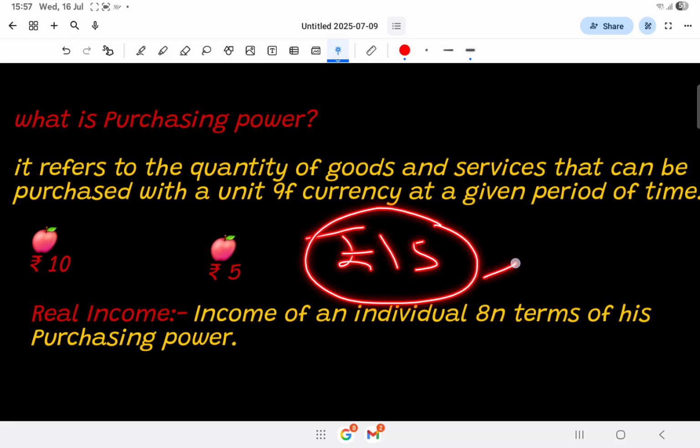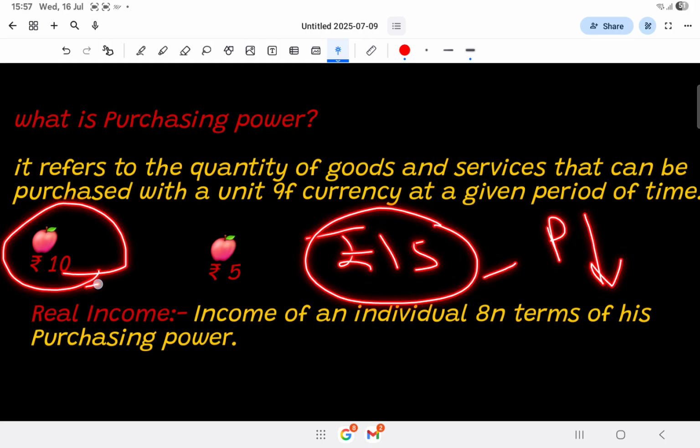You are not able to even purchase 1 apple. It means that your purchasing power falls down, because initially it was rupees 10 and you have only rupees 10 for an apple. If it costs you rupees 15, then you are not able to buy even 1 apple itself. So its purchasing power will be declined.